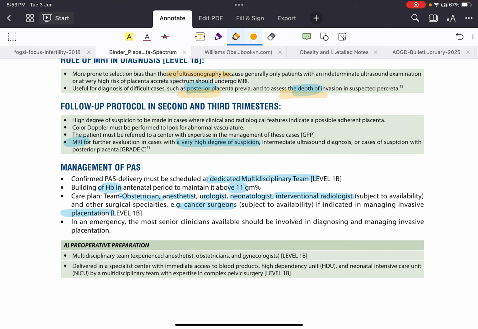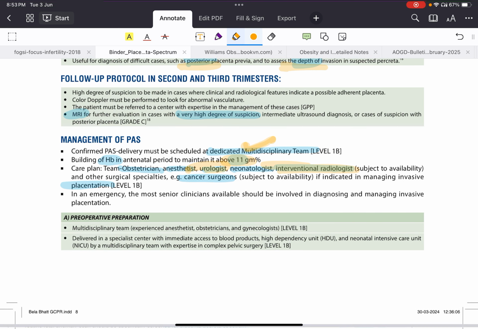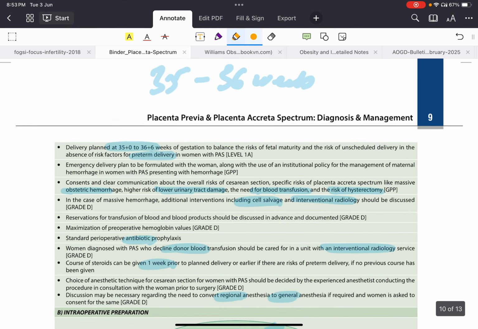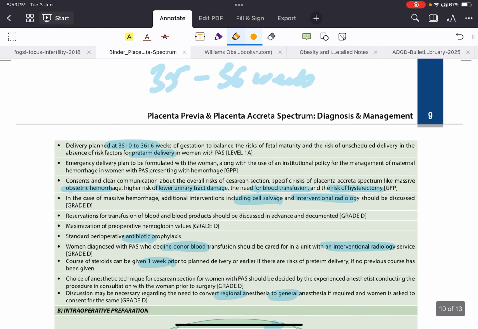How to manage placenta accreta spectrum? A multidisciplinary unit should be present. Antenatally, the hemoglobin should be 11 gram. The obstetrician, anesthetist, urologist, neonatologist, and interventional radiologist should be present. Sometimes you can call a cancer surgeon also. Preoperatively, these people should be present, and you plan surgery at 35 to 36 weeks, and you educate her about preterm delivery and hemorrhage. Consent should be taken. High risk consent should be taken.